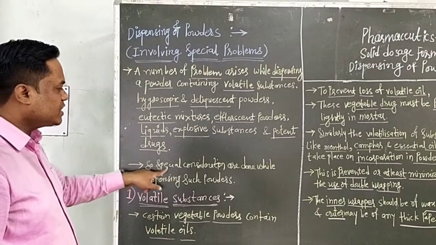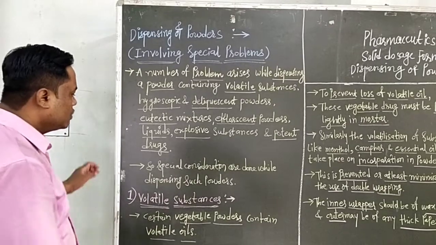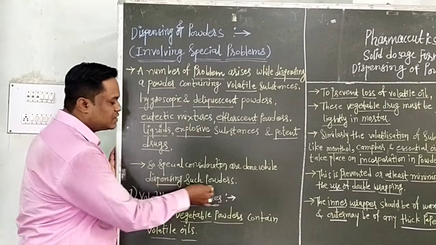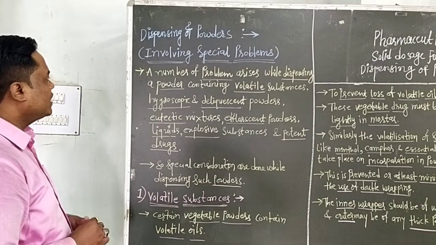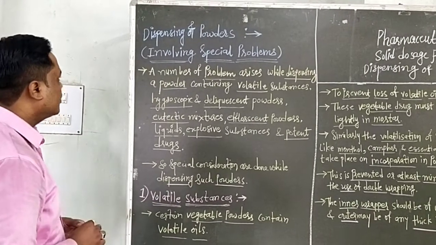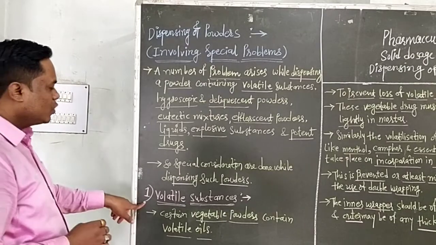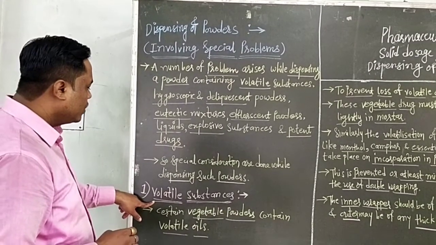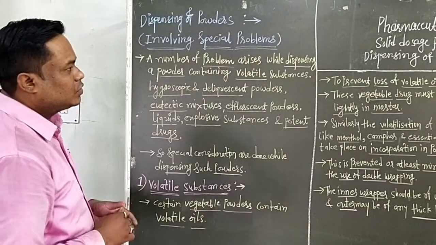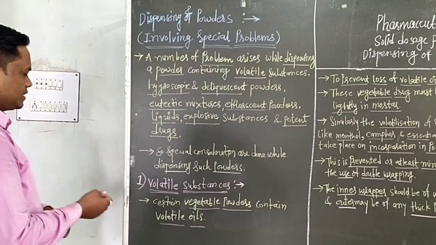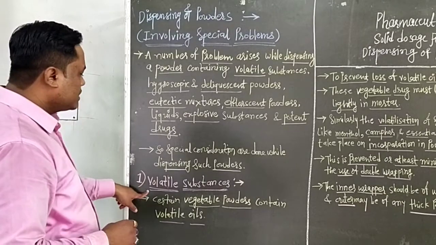So special considerations are needed while dispensing such types of powders, meaning special precautions or special measures must be taken. You have to see them one by one. First is volatile substances. Volatile substances means the loss of volatile oils. It is called volatile substances.